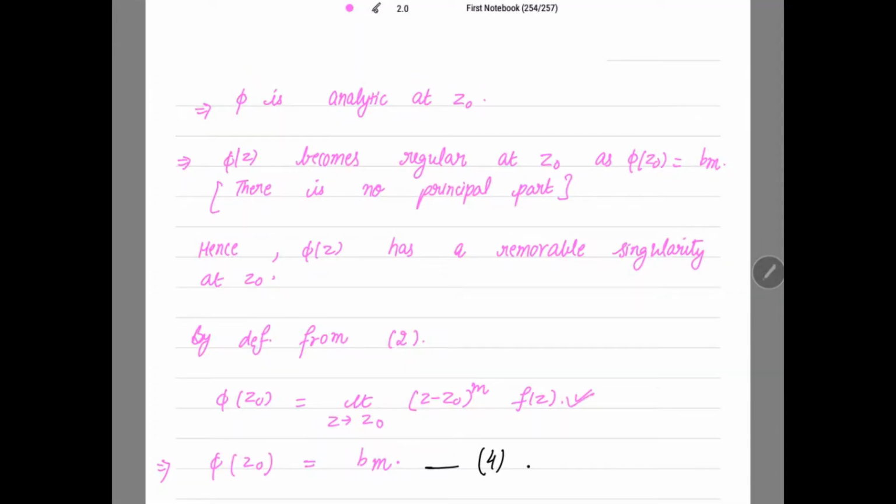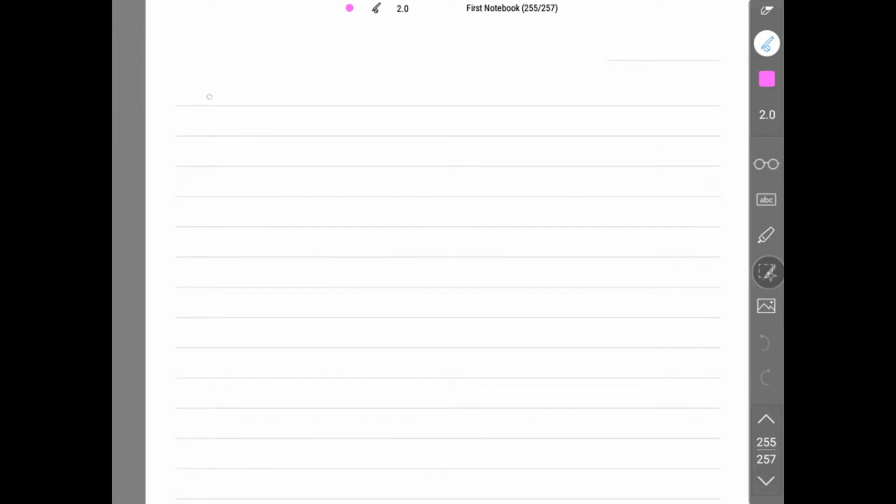So this limit always exists and is non-zero because bm is non-zero. So what follows from 1? It follows from 1.